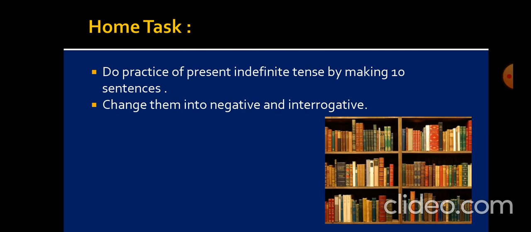Now the home task, do the practice of present indefinite tense by making 10 sentences. You have to make 10 sentences which show present indefinite tense and change the same sentences into negative and interrogative form.